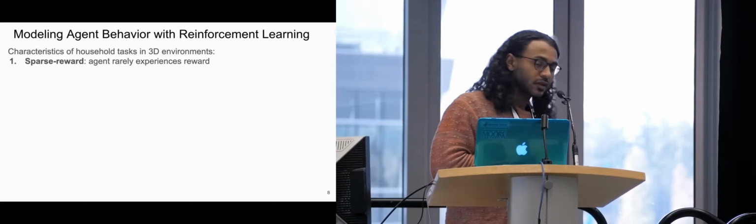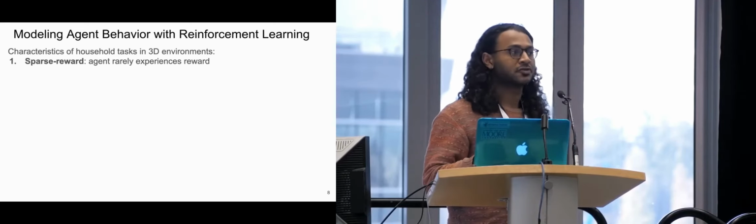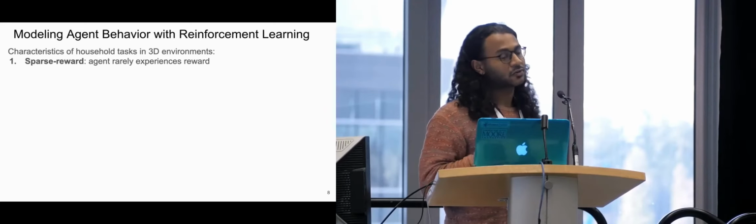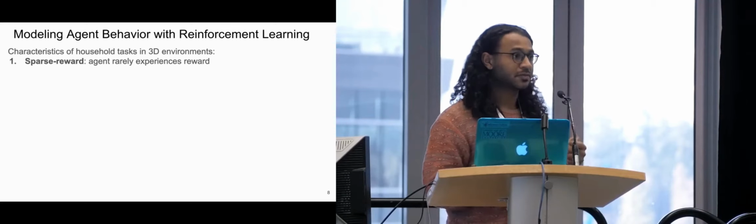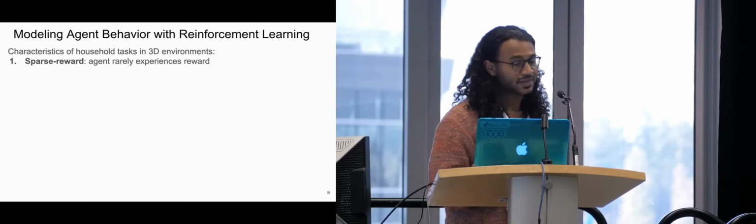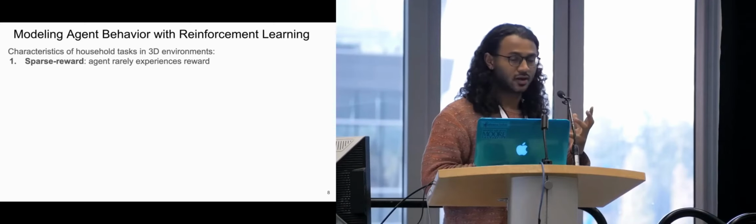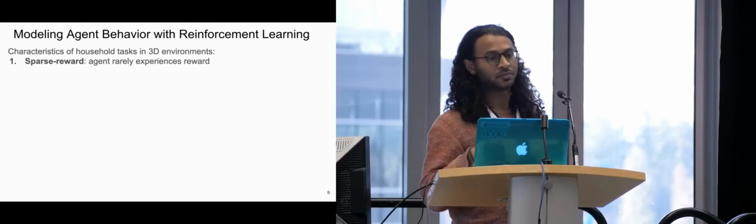Okay. So in order to teach an AI to perform household tasks, let's look at some of the characteristics of household tasks in 3D environments. Perhaps the most notable one is that this is a sparse reward setting. This means that the agent rarely experiences reward, as a reminder, until the task is complete.